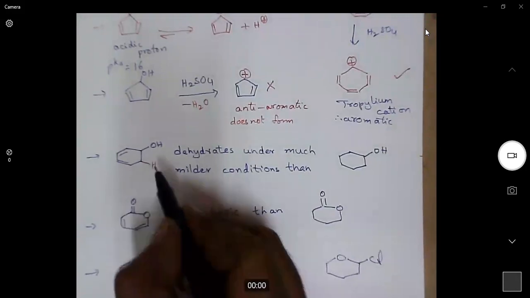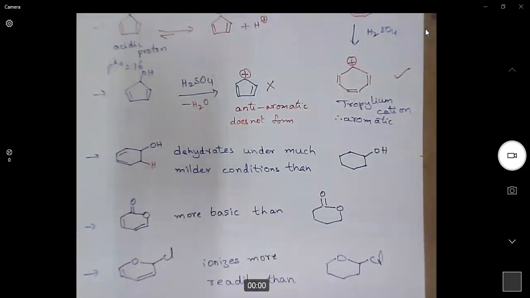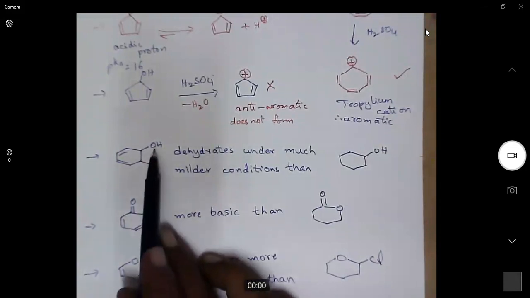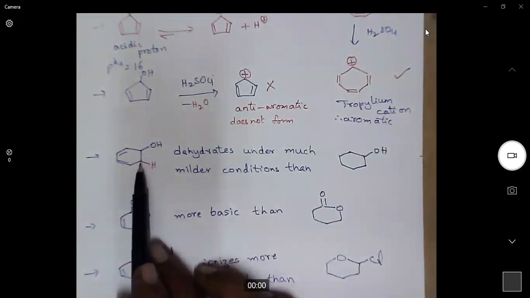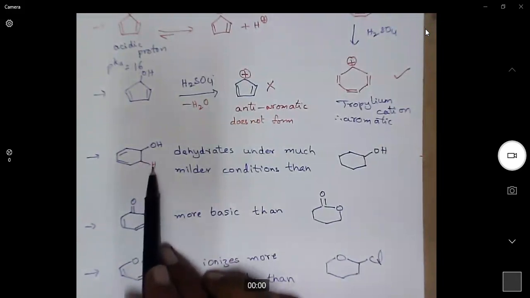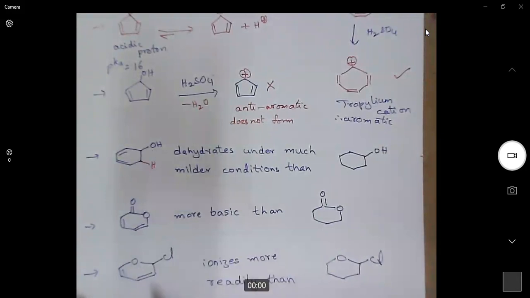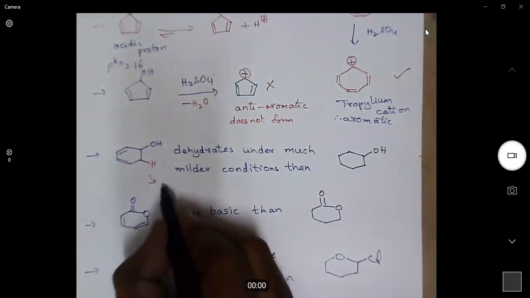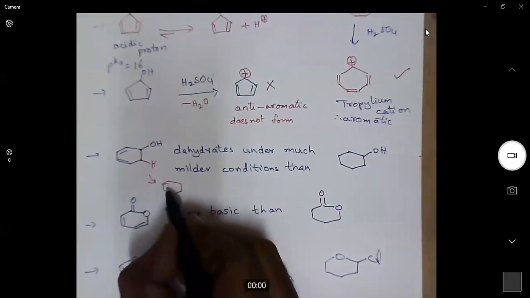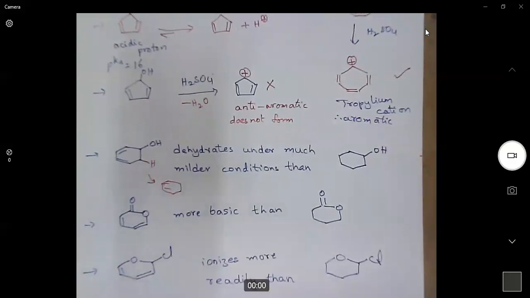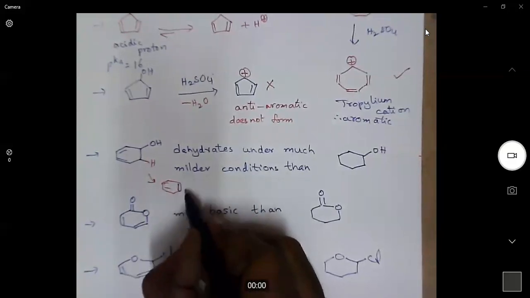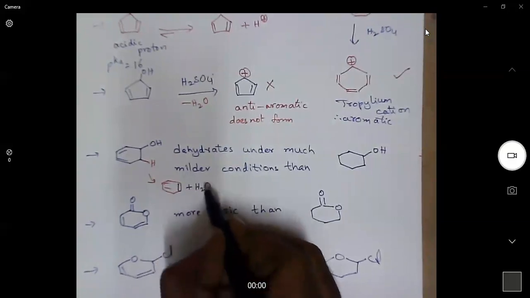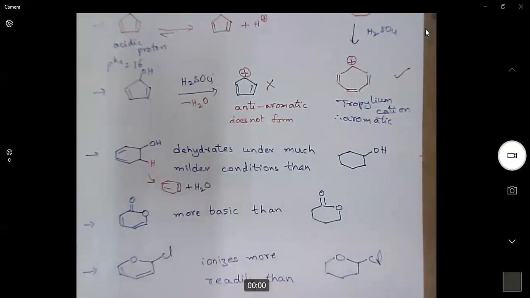Now, what do you mean by dehydration? When we treat an alcohol with a mineral acid like H2SO4, then this OH, and if the next carbon is having a hydrogen, then this H and OH will be leaving as a water molecule. So that is what is called dehydration. When we remove this, we will get a double bond. These two double bonds are already there. Then we will get a double bond. So this is what is called dehydration.